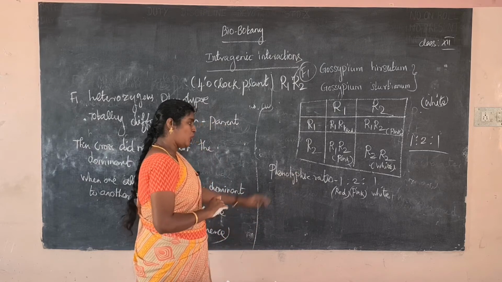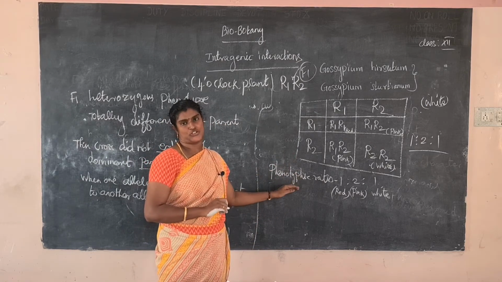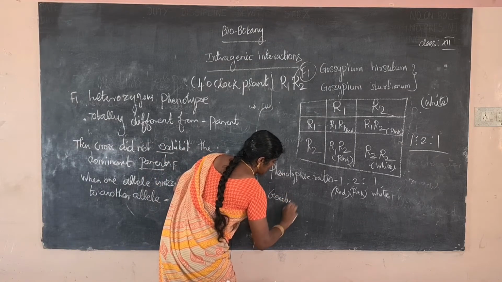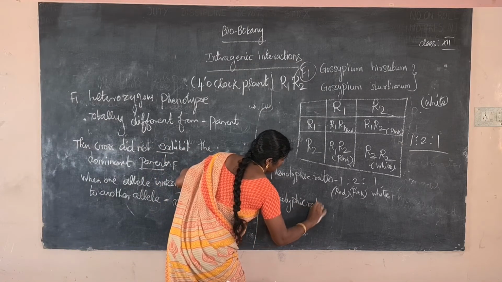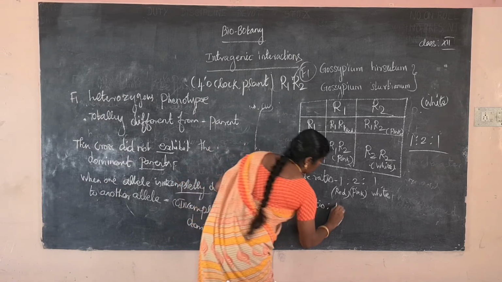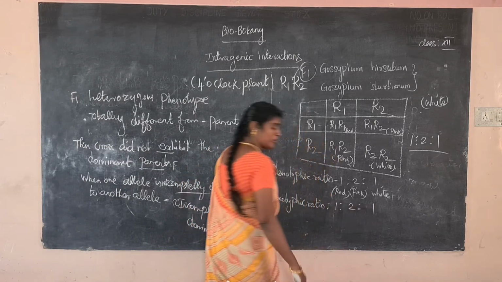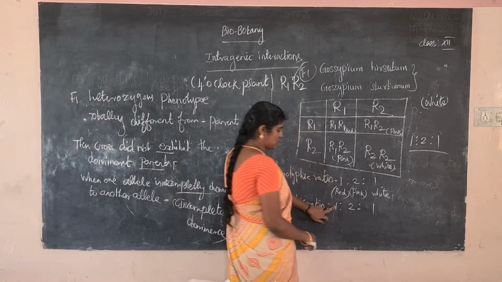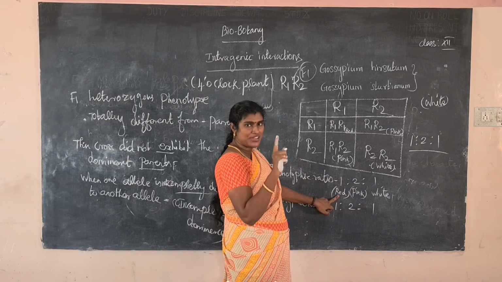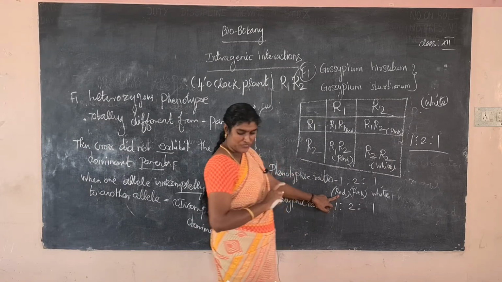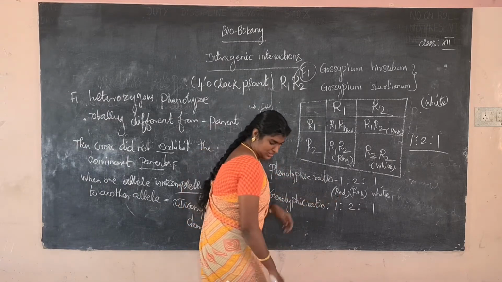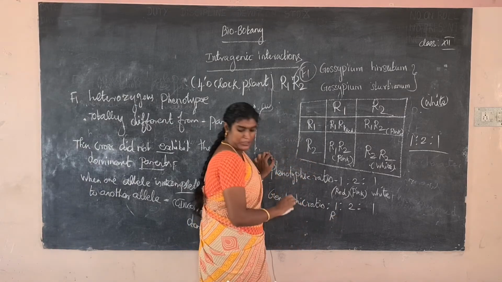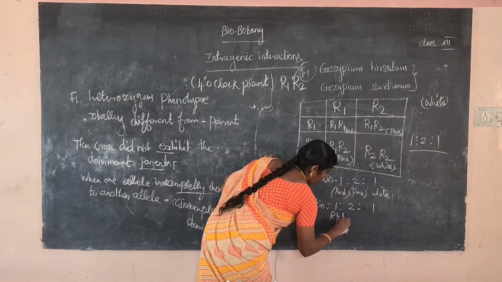Next, both the phenotypic ratio and genotypic ratio are the same. So what is the genotypic ratio? The genotypic ratio is 1:2:1. How do we get it? The first one, the red color, is the homozygous flower, capital R1, capital R1.